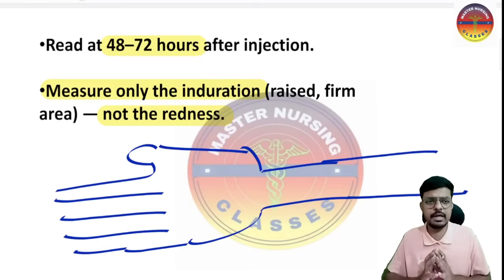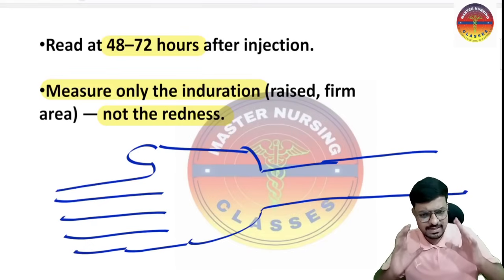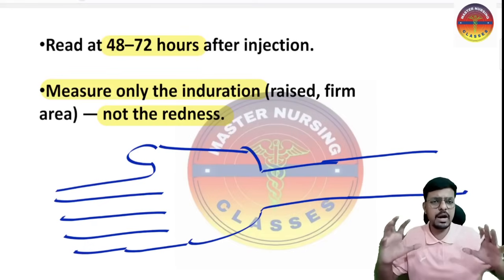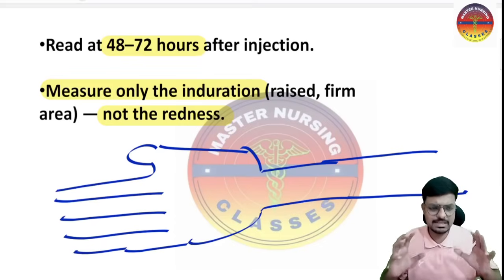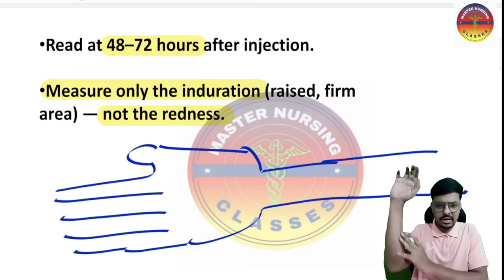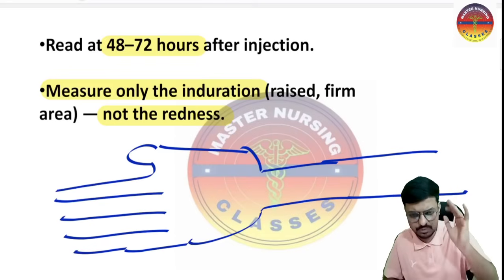And remember, dear students, if you want to perform the tuberculin skin test, the best site for administering the purified protein derivative, the PPD, is also the ventral portion of the forearm. This is a previously asked question.